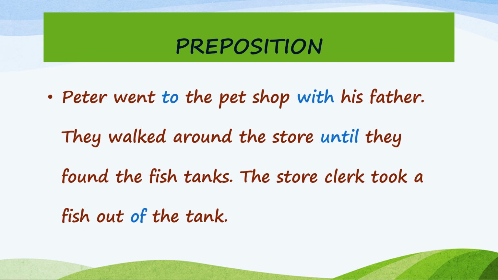Let's look at the paragraph containing prepositions, children. Peter went to the pet shop with his father. They walked around the store until they found the fish tanks. The store clerk took a fish out of the tank. Now in this paragraph, children, again the blue highlighted words are there. To. Where did he go? To the shop. And with whom? With his father. And until. Of. These words to, with, until, of are the words which are showing the location of something or time of something. So these words are called as prepositions.